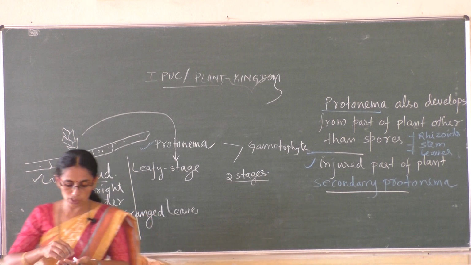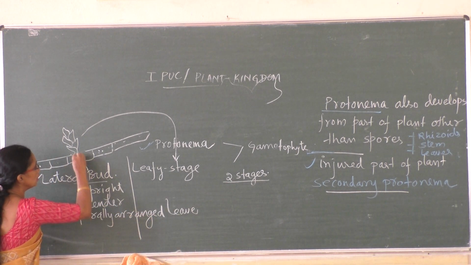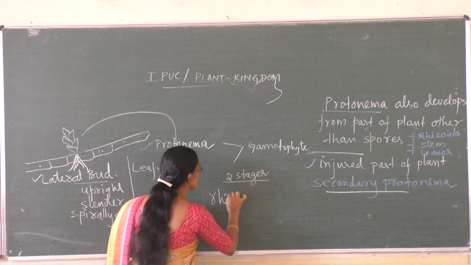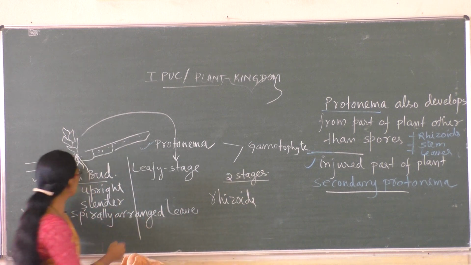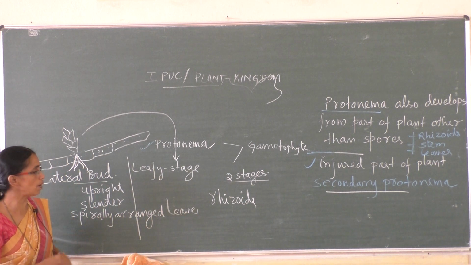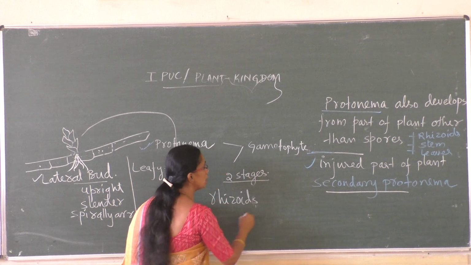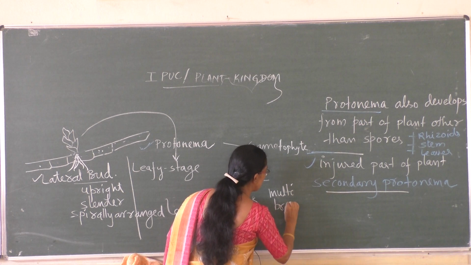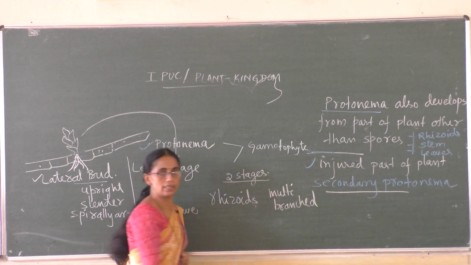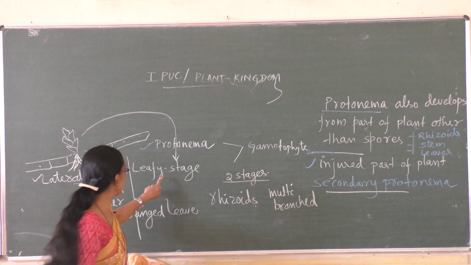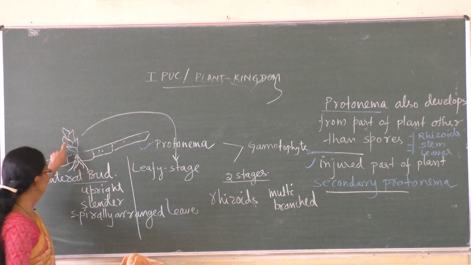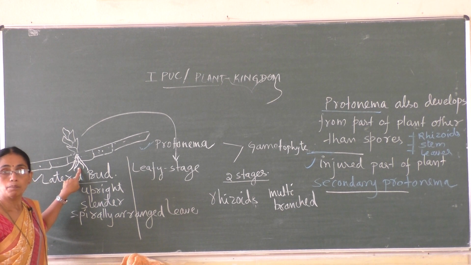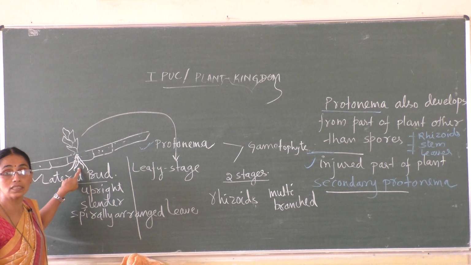Now this structure, with the spirally arranged leaves, is attached to the soil with the help of rhizoids. See here, it is attached to the soil with the help of rhizoids, which are multicellular and branched. So this leafy stage, the lateral bud, is attached to the soil with the help of multicellular branched rhizoids.